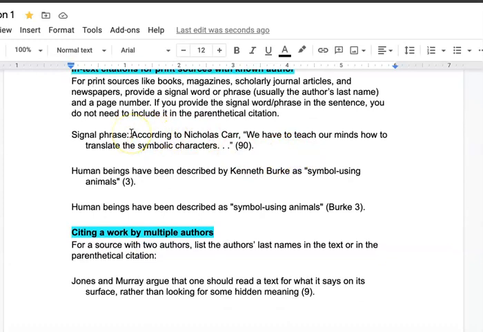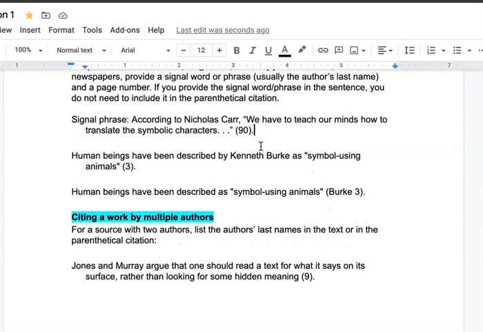So we have our signal phrase, according to Nicholas Carr, and you want to make sure you punctuate it correctly, comma. We have to teach our minds to translate the symbolic characters, and then you see the ellipses right here. You put ellipses if the sentence continues, but all you took from that part was what you wrote. We know that the sentence continues on, but you didn't include that other section. And again, we have our page number, period on the outside of the parentheses.